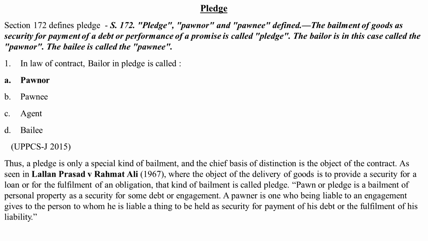Now, a pledge is only a special kind of bailment, and the chief basis of distinction is the object of the contract. It is important to remember this idea. As seen in Lallan Prasad versus Rahmat Ali, where the object of the delivery of goods was to provide a security for a loan or for the fulfillment of an obligation, that kind of bailment was called pledge. So, pawn or pledge is a bailment of personal property as a security for some debt or engagement. A pawner is one who, being liable to an engagement, gives to the person to whom he is liable a thing to be held as security for payment of his debt or the fulfillment of his liability.